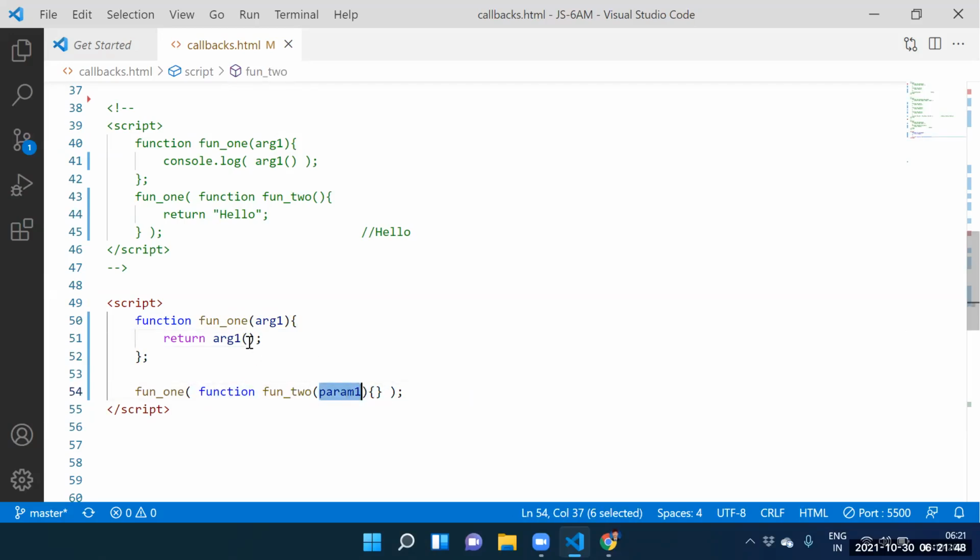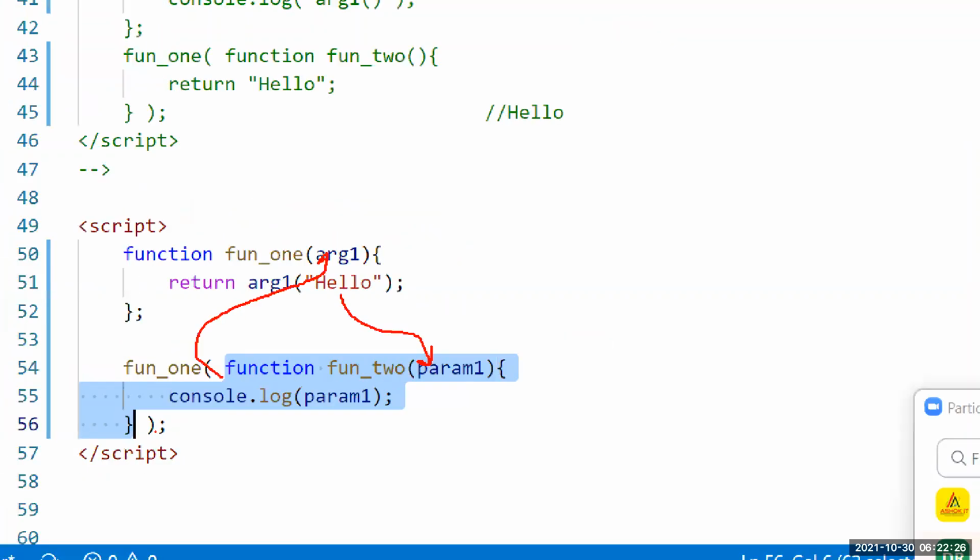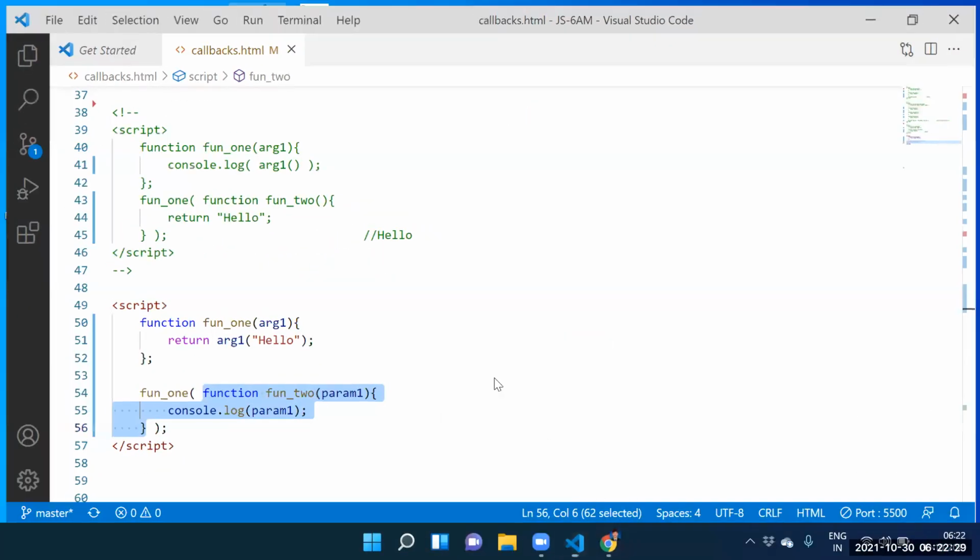How can I supply hello? Guys, this hello will be stored into where? Parameter 1. So how to print it? Console dot log of parameter 1. Guys, understanding now? This function is stored into argument 1, whatever function we have. But this hello is stored into parameter 1. So guys, can I execute it? Yes, sir.